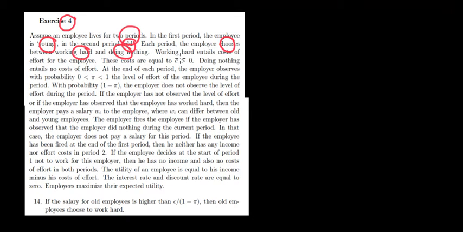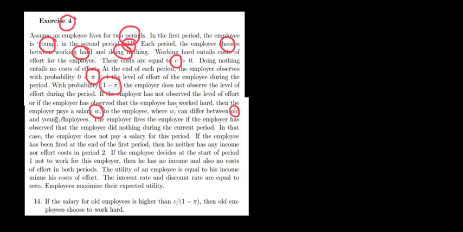Working hard has a cost. Not working has no cost. There's a probability P that the worker is going to be caught, and the probability 1 minus P that the worker is not caught by the employer that he's shirking. If the employer doesn't catch him shirking, then he still gets his salary, he still gets his wage, and that wage differs between being old and being young.